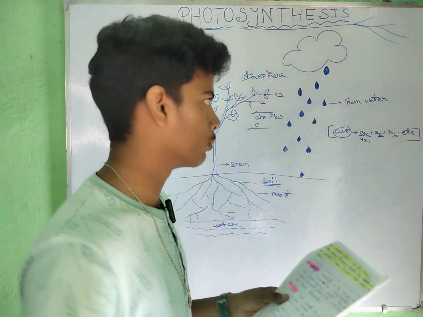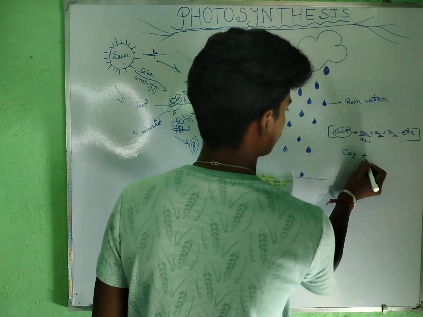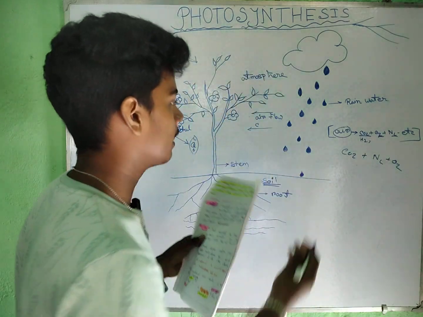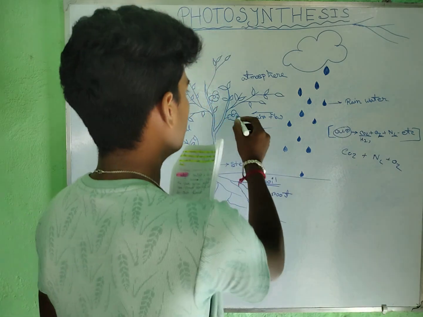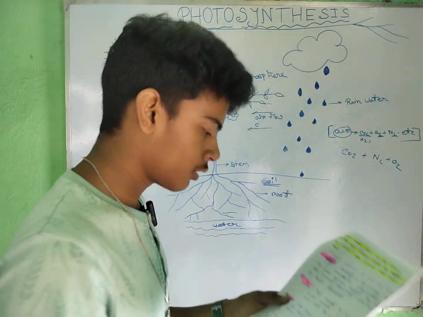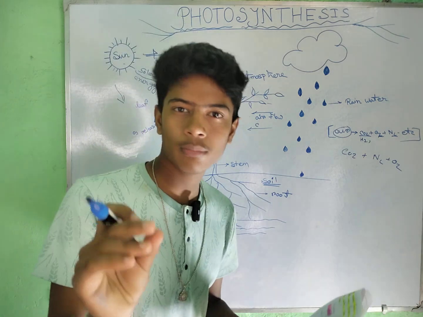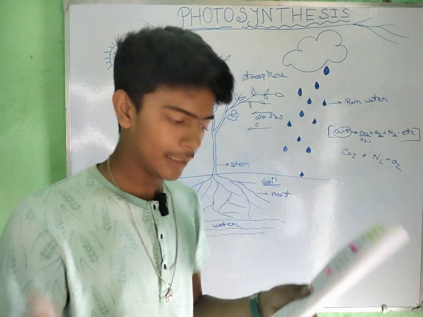The next is CO2. In our atmosphere, CO2, O2, N2, etc. are available. The plants absorb CO2 through their leaves, by their stomata. These are very small openings; we cannot see them, but they are present in the leaves.